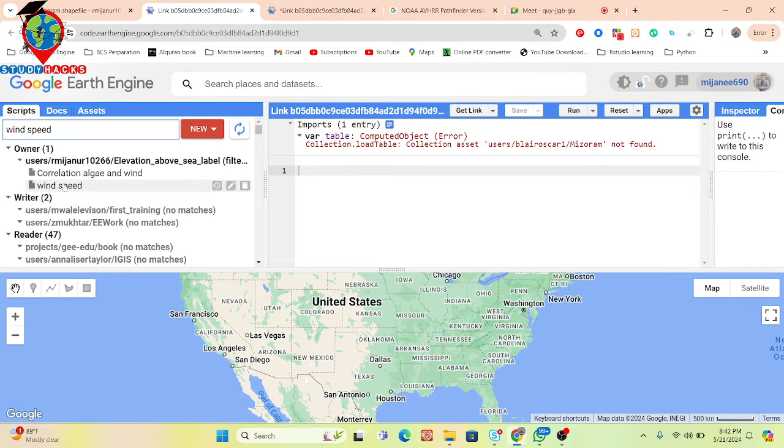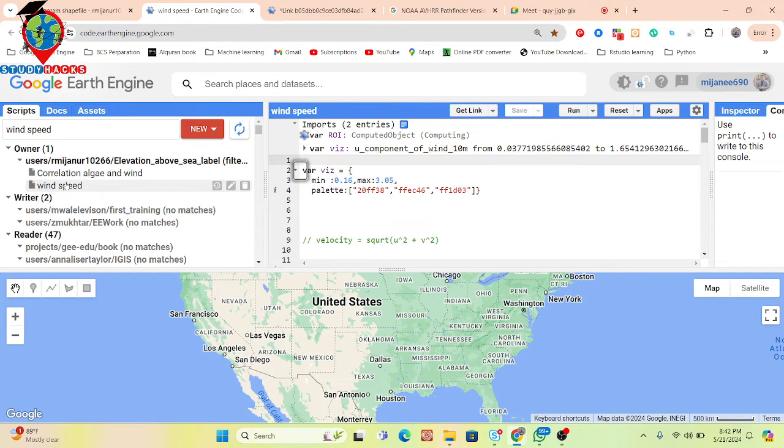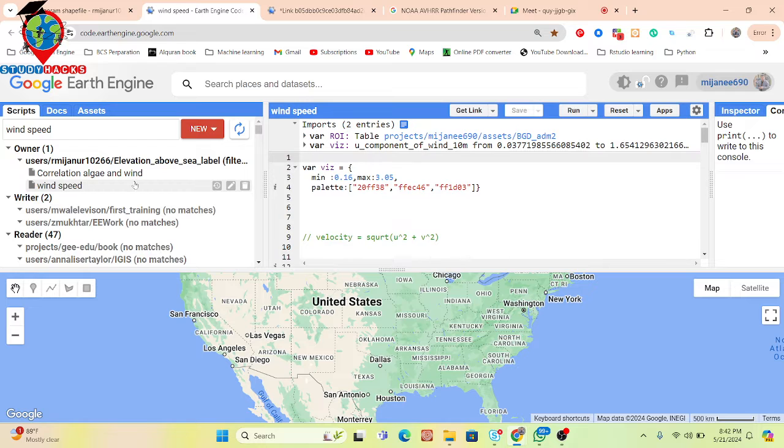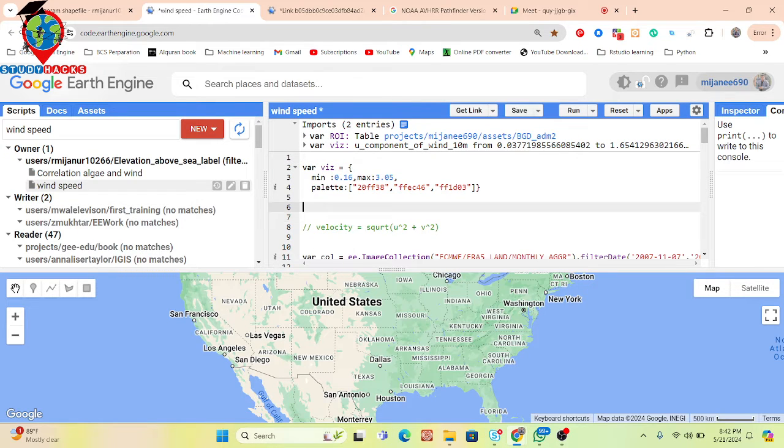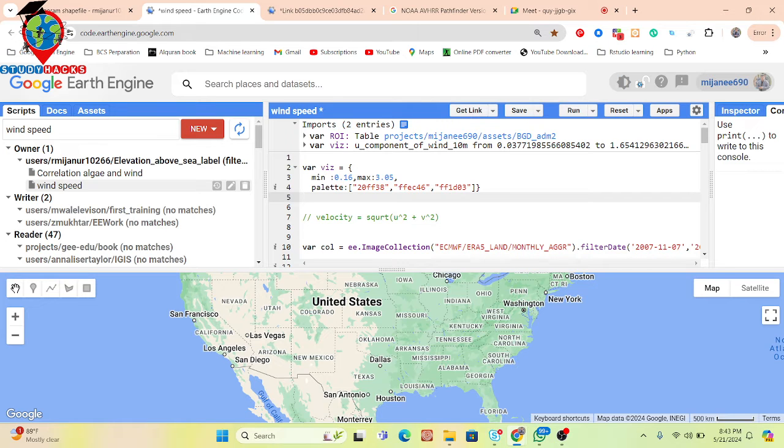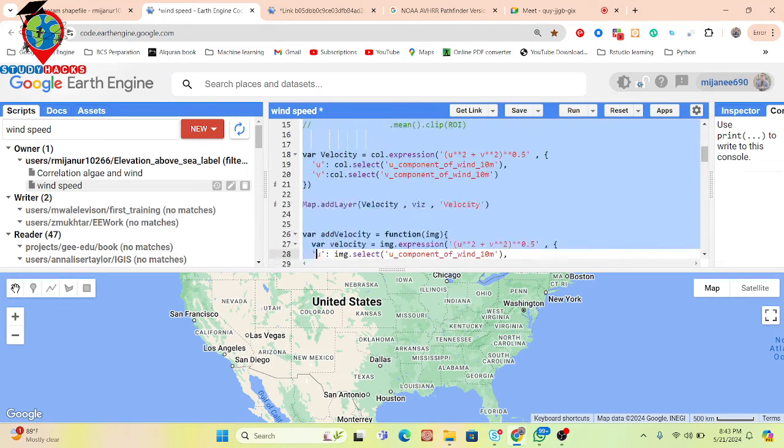Okay, so let me open my previous code for wind speed. So velocity. This is the formula for wind speed. I simply copy from here the full code for the wind speed.